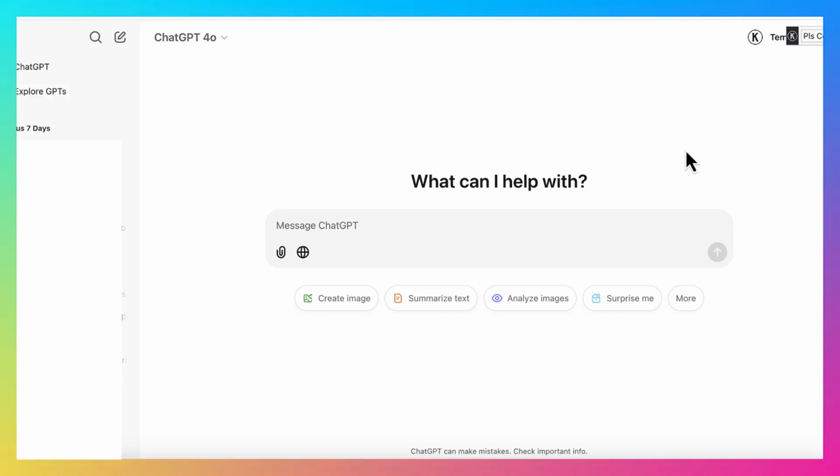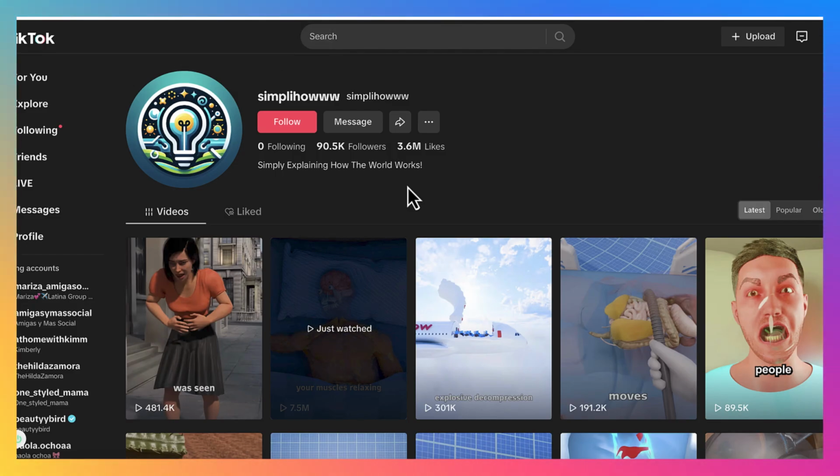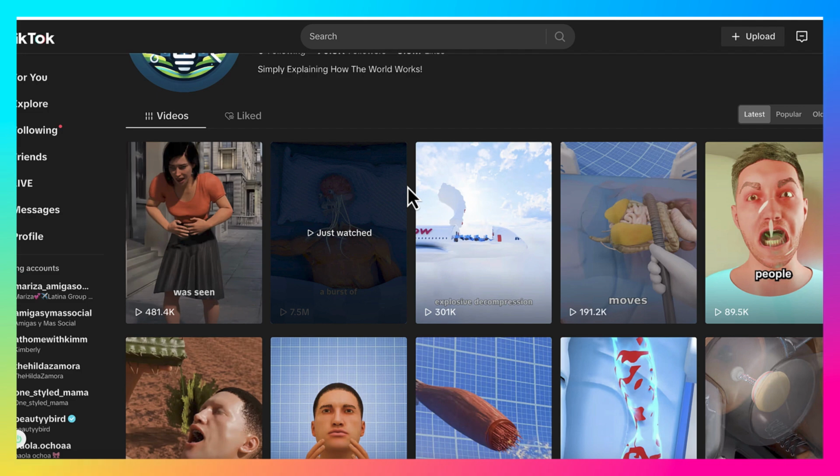Okay, so I have ChatGPT open here first because before I share with you how to create AI images that you can turn into mini faceless TikTok videos, you're first going to need a script for your video, right? What is your faceless video going to be about? Now, you don't need to overcomplicate this. What I essentially do is I see what's already out there working.